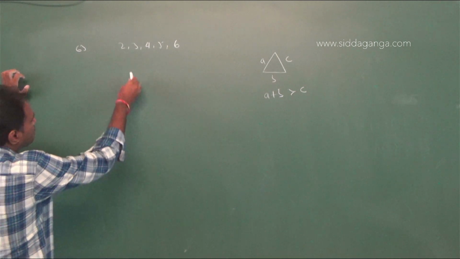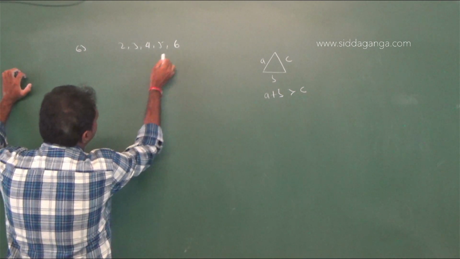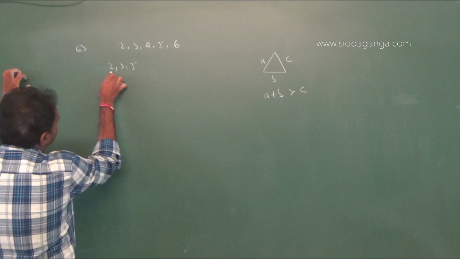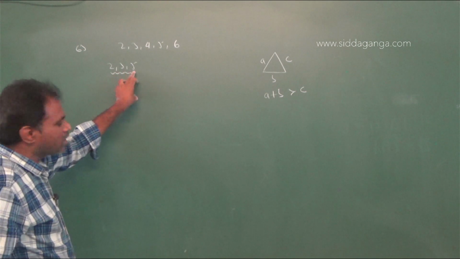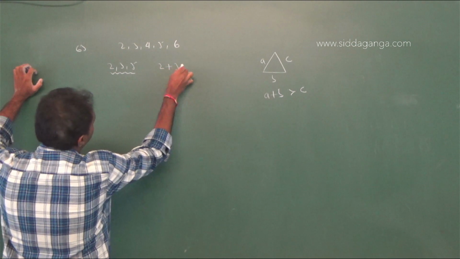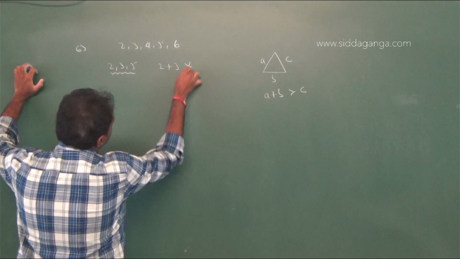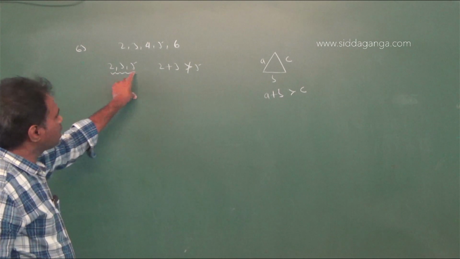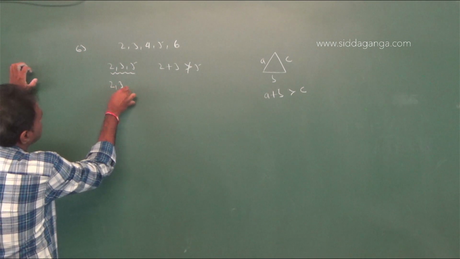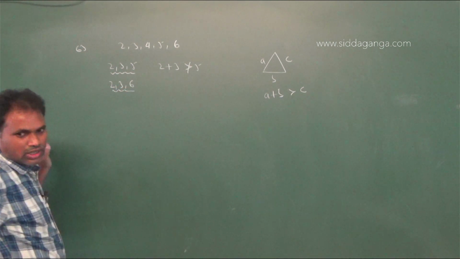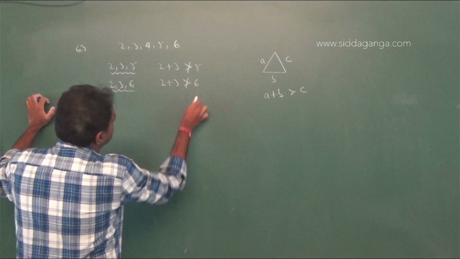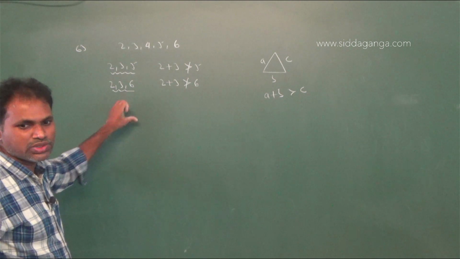Therefore, here if you observe these lengths 2, 3, 4, 5, 6, if you take 2, 3, 5 as the sides of a triangle, then 2 plus 3 is not greater than 5. Therefore, 2, 3, 5 will not form a triangle. Next, 2, 3, 6. In 2, 3, 6, 2 plus 3 is not greater than 6. That's why 2, 3, 6 also will not form a triangle.